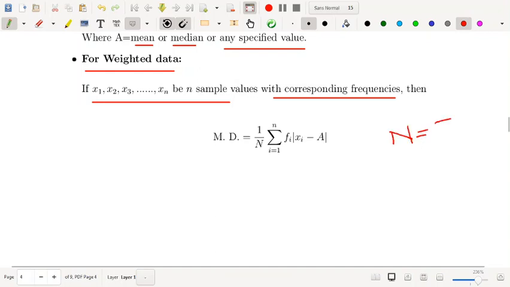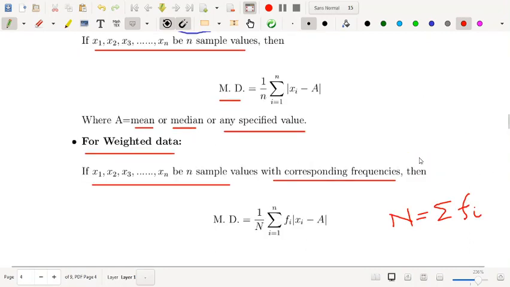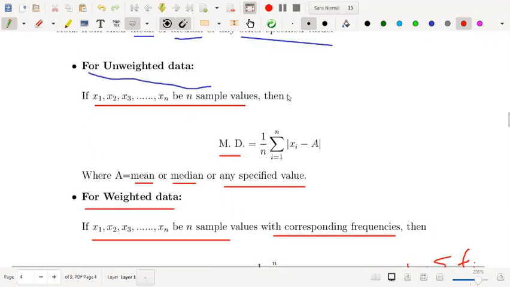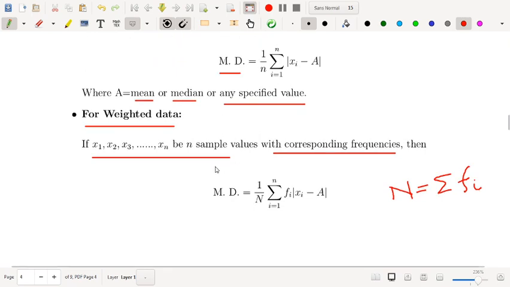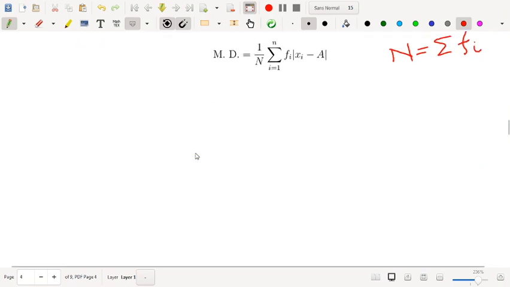Capital N is nothing but the sum of the frequencies. Clear? So this is how you will calculate the mean deviation for a simple series and for a frequency distribution or weighted data. Let's have some examples on that.